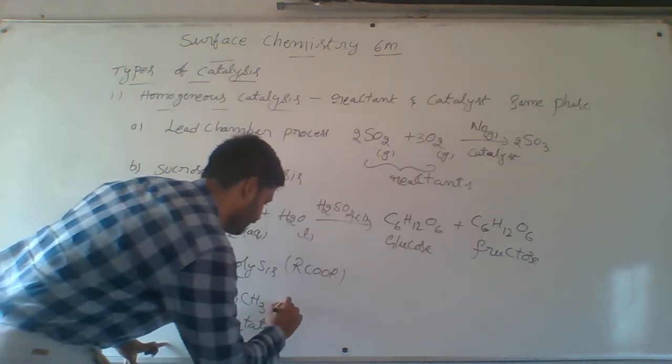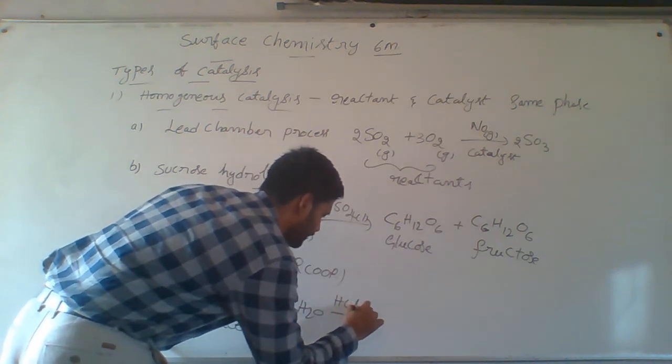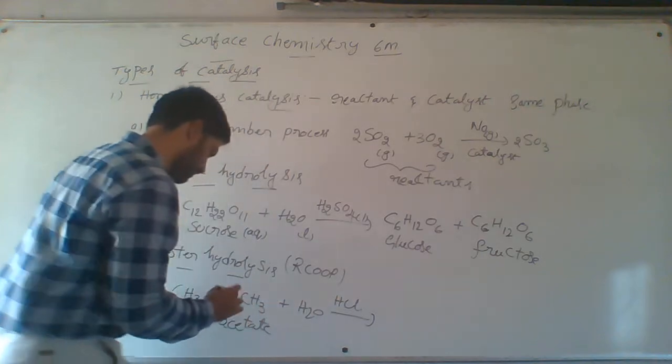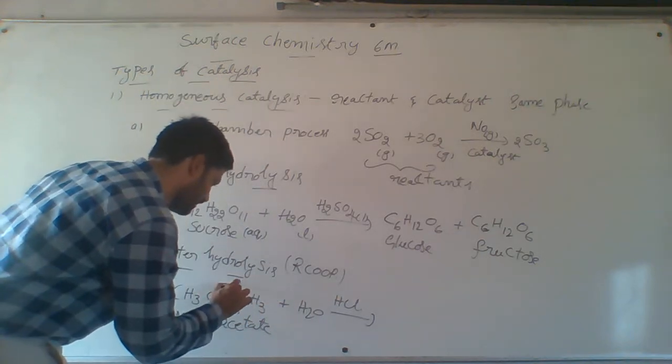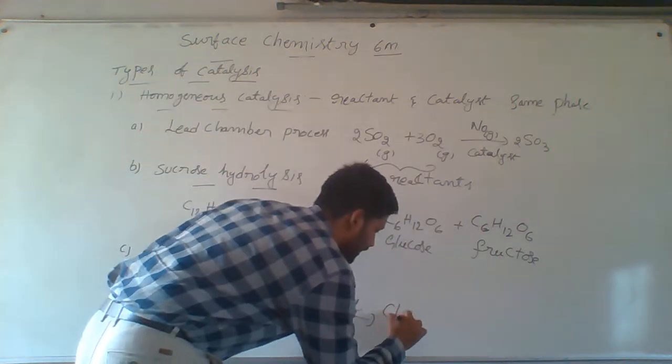Methyl acetate. This one I am doing hydrolysis in presence of HCl. Then it forms simple hydrolysis, one side H, another side OH type. Then what are the products? Acetic acid, CH3COOH.